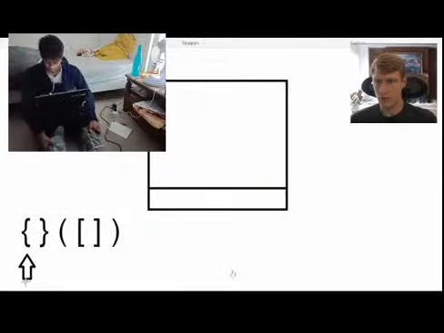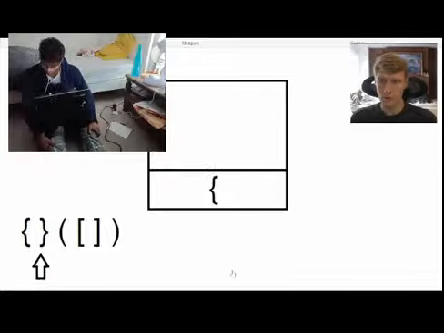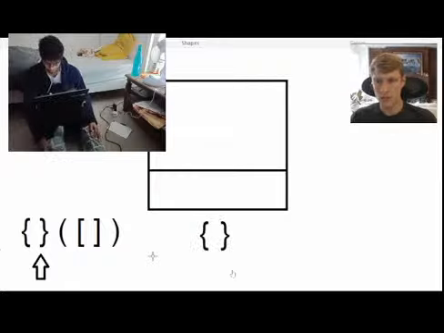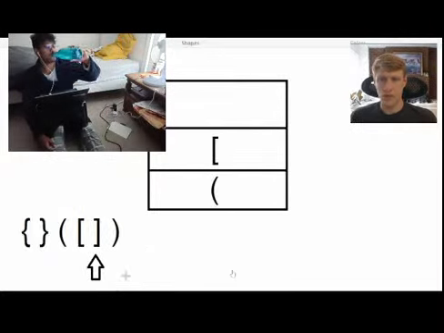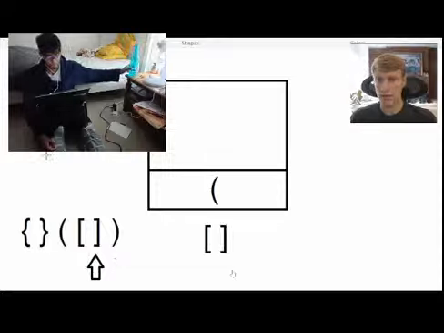Going through our example, the first bracket we see is an open curly bracket, so we will push this onto our stack. Now we have a closed bracket, so we will pop the top value off our stack and compare it to see if it's the same bracket type as our current bracket. These are valid brackets, so we will continue through our string. Now we have an open parenthesis. Since this is an open bracket, we will push it onto our stack. Now we have another open bracket. We will push this onto our stack as well. Now we have a closed bracket, so we will pop the top value off our stack and compare it. These are a valid set of brackets, so we'll continue through our string.